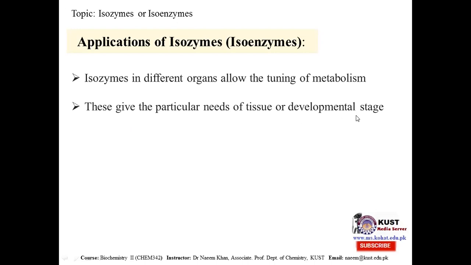In the development stage, if one isoform is there and then the next one appears, it means that in a specific stage, they have different needs, different substrates, and a different environment, and that's why different isoforms are there. In the same way, in one tissue one isoform is there, in another tissue another isoform is there. This also gives information that there are different needs. That's why different isozymes are present.